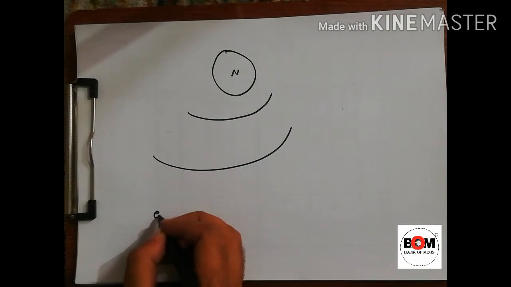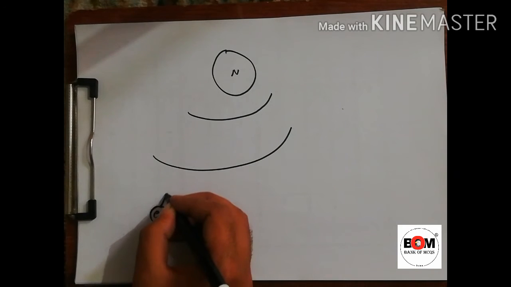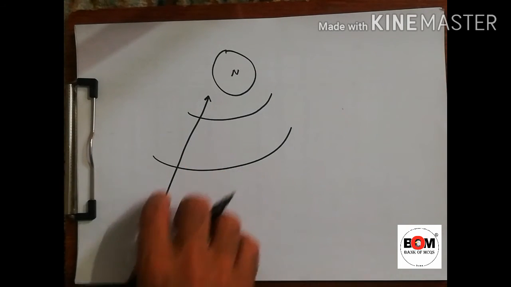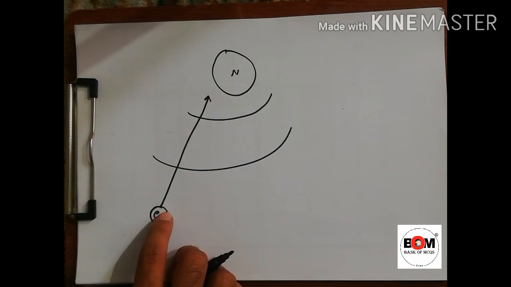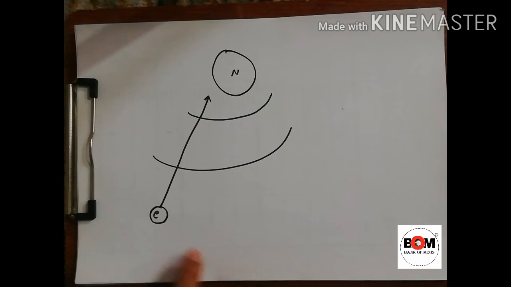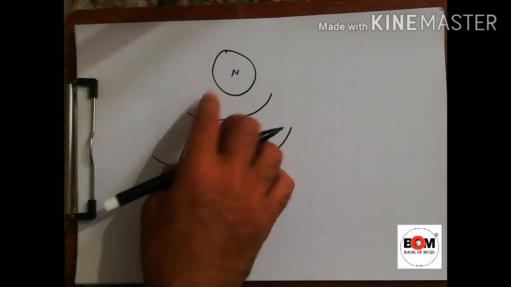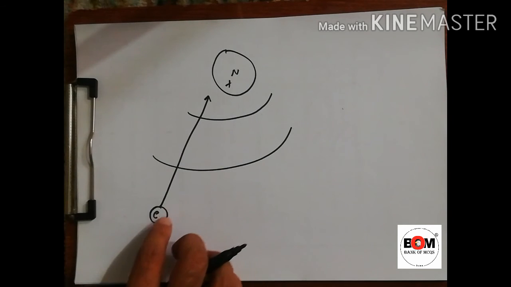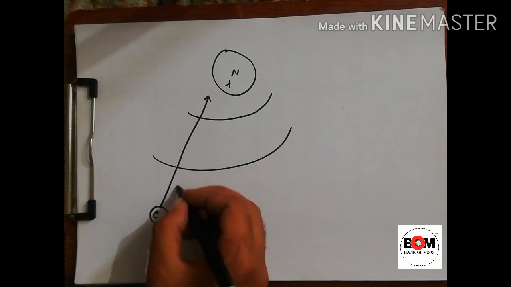If the electron is moving and is attracted by the positive nucleus, the force of attraction accelerates the electron, and according to the classical theory of electromagnetism, an accelerated charge emits radiation. This charge is being accelerated due to the positive nucleus, and according to electromagnetic theory, an accelerated charge produces photons.